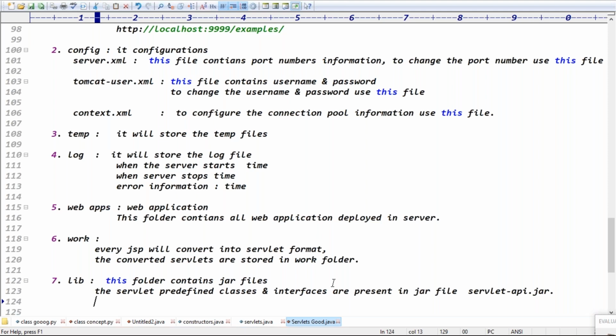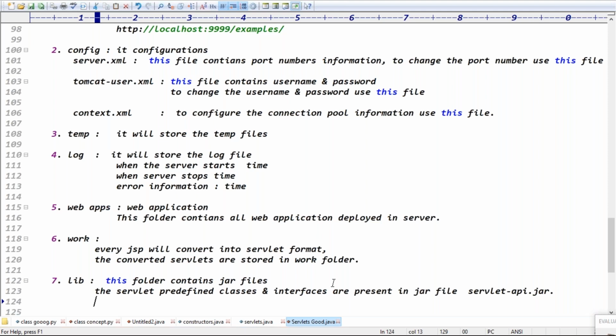See guys, in a servlet application, when we use the predefined classes and interfaces, definitely these predefined classes and interfaces belong to a jar file. Then for every application we build, this jar file is required, guys. In JDBC we have the Oracle driver class, and the Oracle driver is present in a jar file, right? That is why we add the jar file to the build. In the same way, the servlet predefined classes and interfaces are present in the jar file.